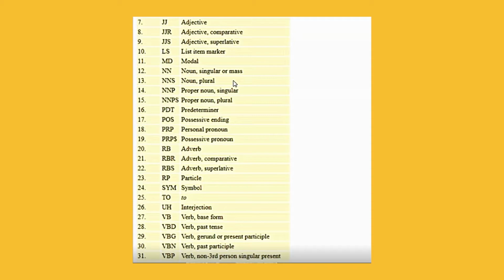You see, CC is coordinating conjunction. You get it? So CD is cardinal number, DT is determiner, JJ is an adjective, and there is noun, plural. All these are the abbreviations of the tags of the parts of speech given there.